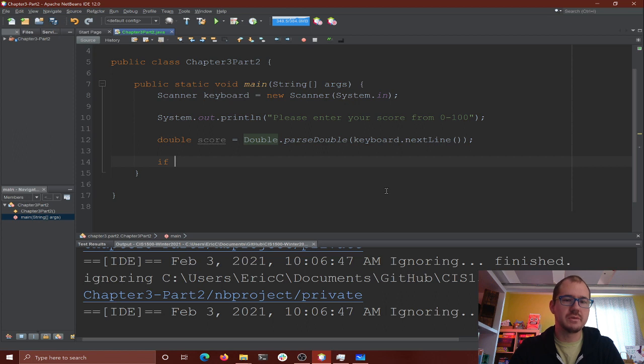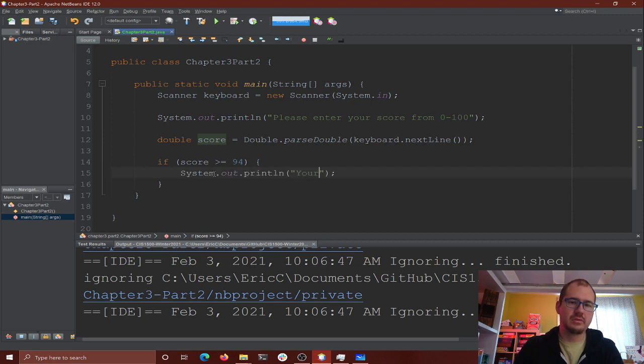Now we can start doing our logic. We can say if score is greater than or equal to 94, oh, sorry, get the parenthesis up there. Then we're going to have a grade. So we could say here, your grade is an A. Sure, why not? And then on this side, we could say else if score is greater than or equal to 90, and more curly braces, please. That one's going to be an A minus.